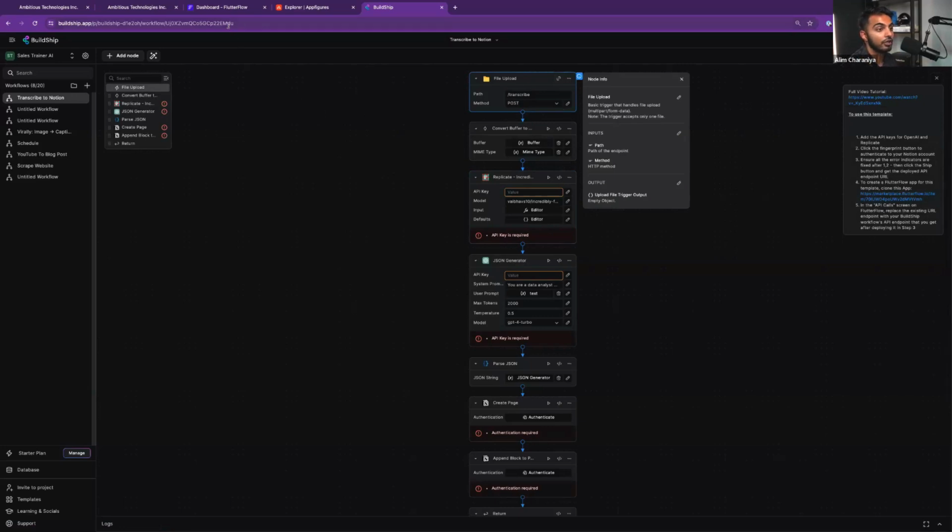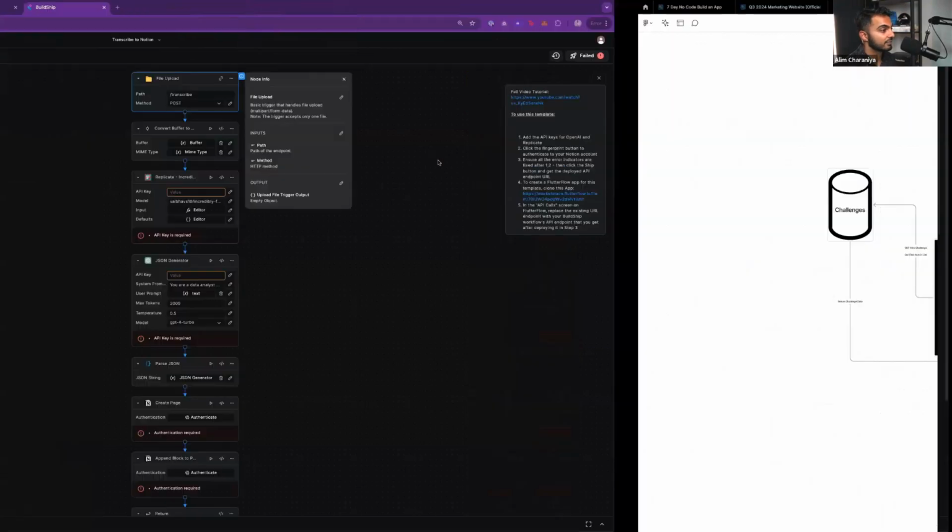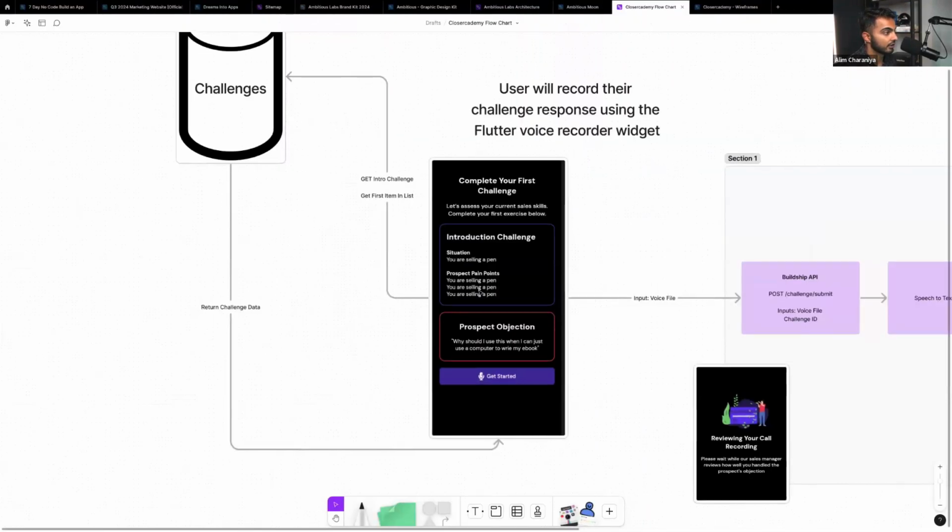I'm just curious though, because of the FlutterFlow voice recorder widget, we need to check the output of that widget. We need to see if it returns a file that I'm going to send up to Buildship, or if it will upload the file to Firebase storage, and then Firebase storage might just return me a link. If it only returns a link to Firebase storage, then this template won't work because we have a storage link that we need to then send. So that's my architectural question right now. That's what we don't know.